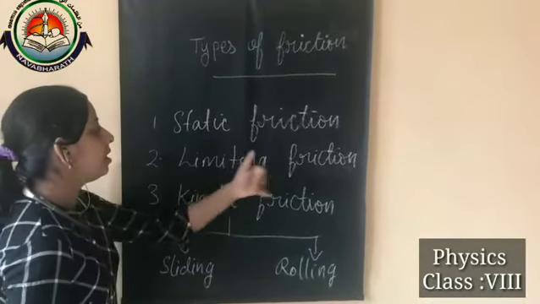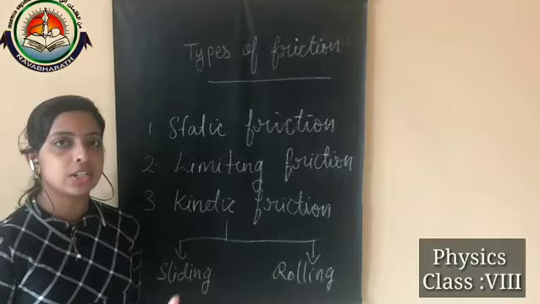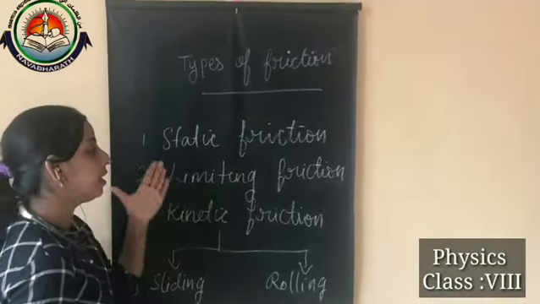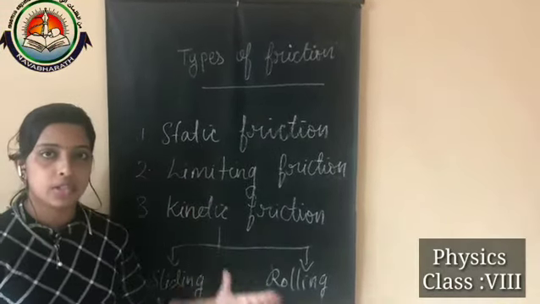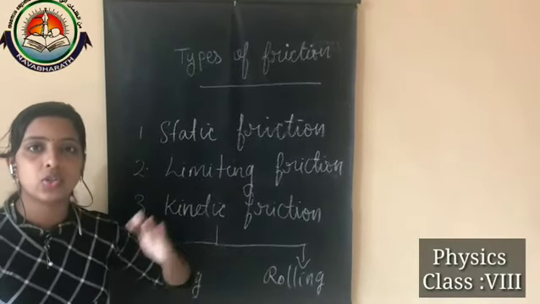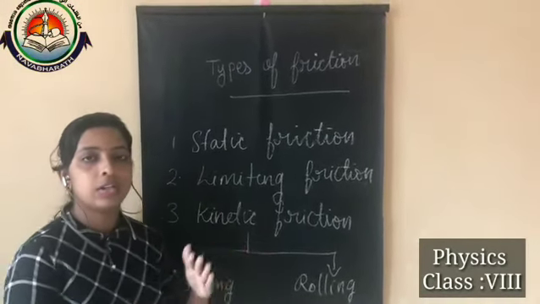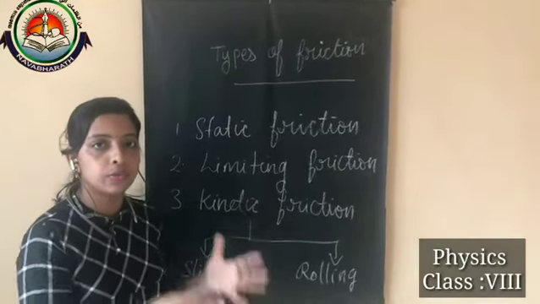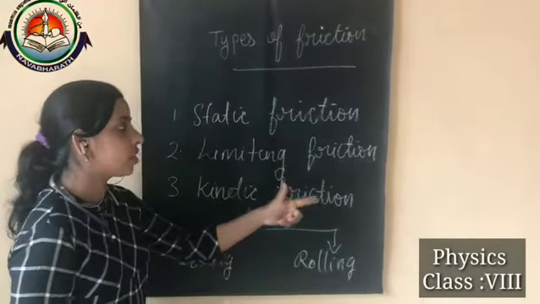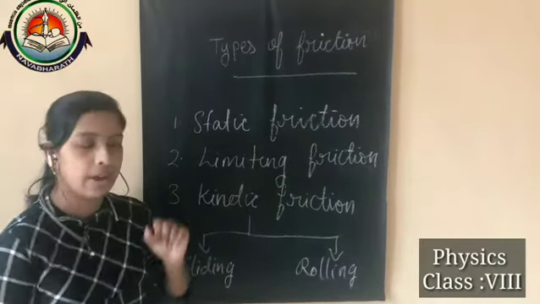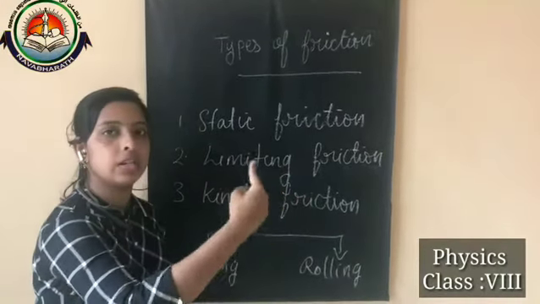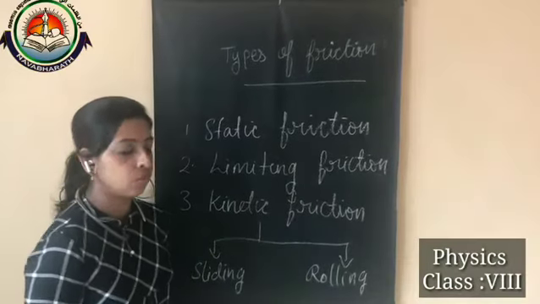Second is limiting friction. Limiting friction means the maximum value of static friction, or we can say limiting friction is an opposing force which comes into play when the object is at the verge of moving, or the object just starts to move. That particular point we consider as limiting friction. Here the applied force is nearly equal to the frictional force.